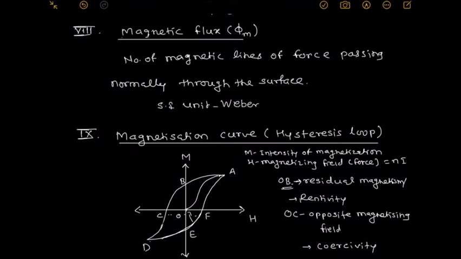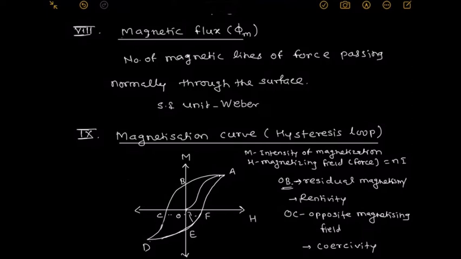M does not come to 0 at H equal to 0. That means some residual magnetization is set up in the material. That residual magnetization is represented by the region OB. That residual magnetization is known as retentivity.